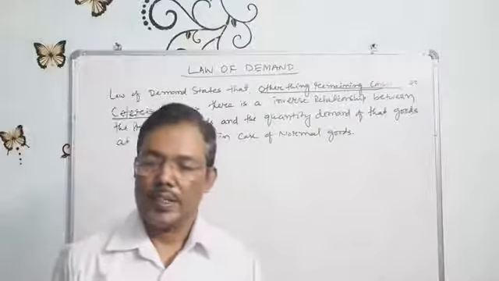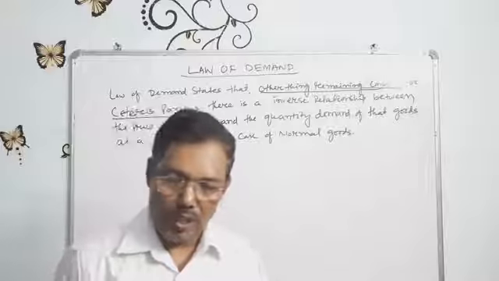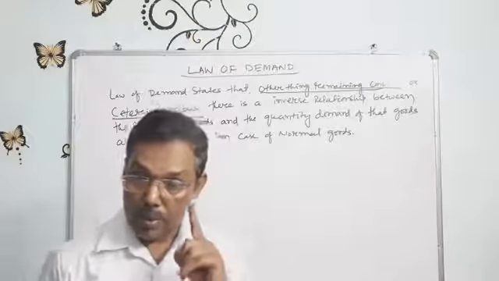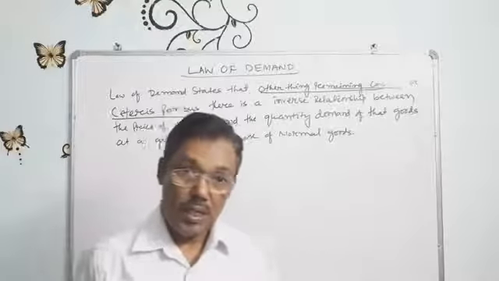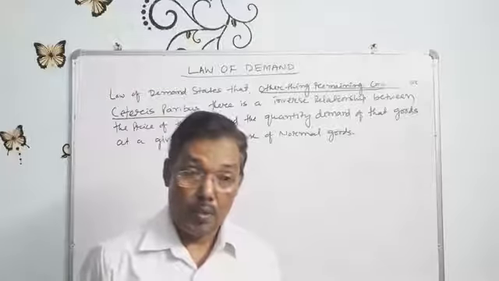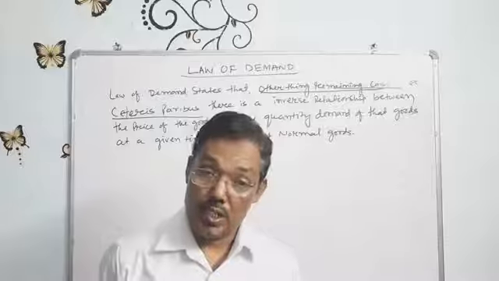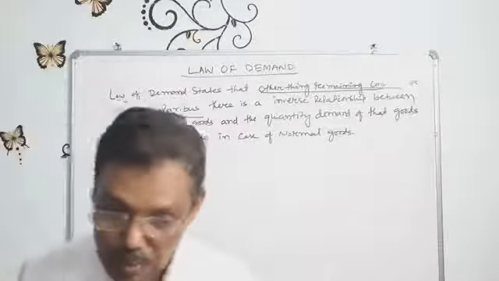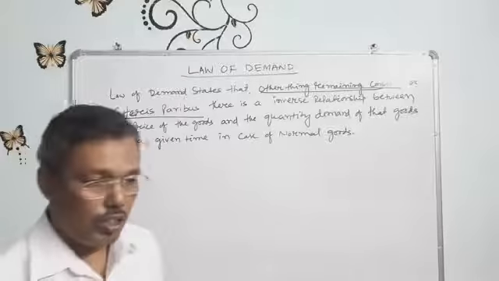That is called ceteris paribus, or other things being equal. Remember when I was discussing the differences between microeconomics and macroeconomics, I explained about other things remaining same, the ceteris paribus, and said I would discuss it when I start the law of demand. So this is the real time now, other things being same.